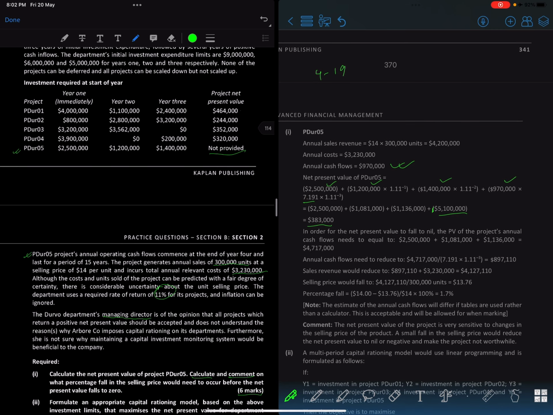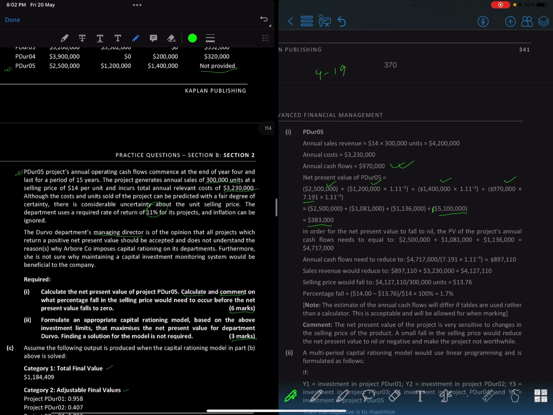And then in order for the NPV to fall to nil, right, we need to calculate how much the selling price would need to fall by, right? So we'll need to compute that as well. So for that reason, what we need is the total investment, right? So it's 4717, right? So that's the initial investment, or the sum of present value of the investment, right? And then investment divided by this value. Okay, so the cash flow would have to reduce by this much, 89110.